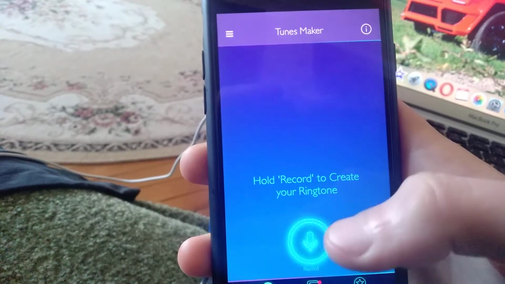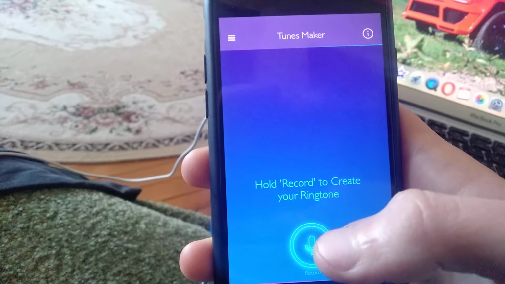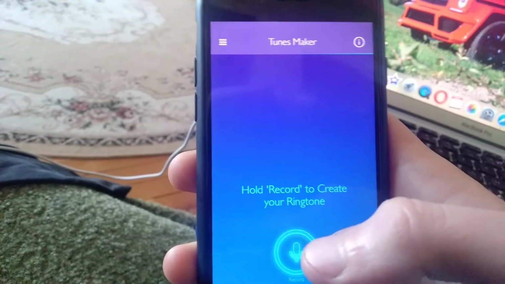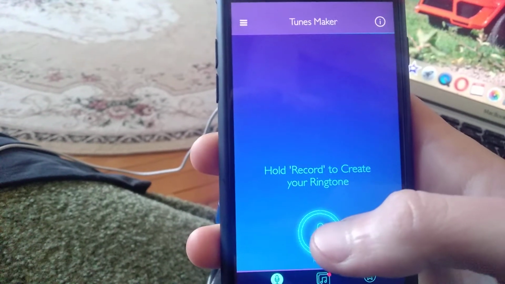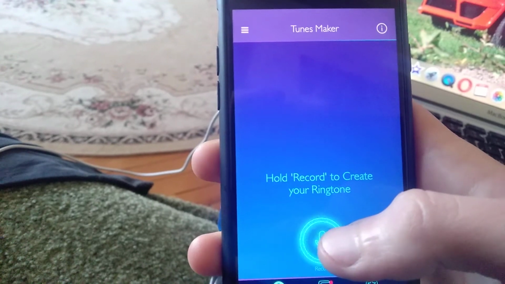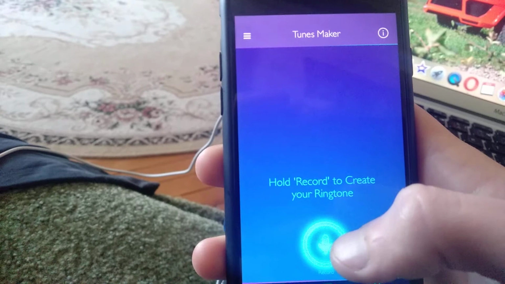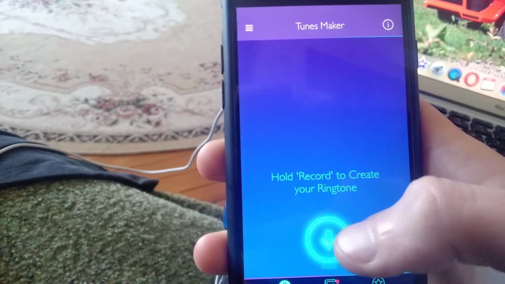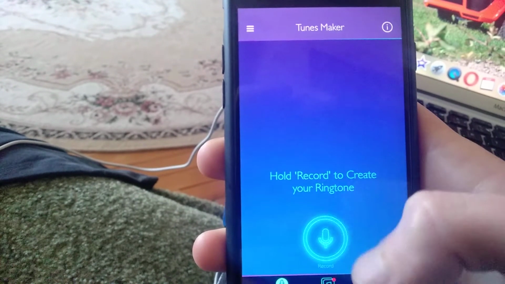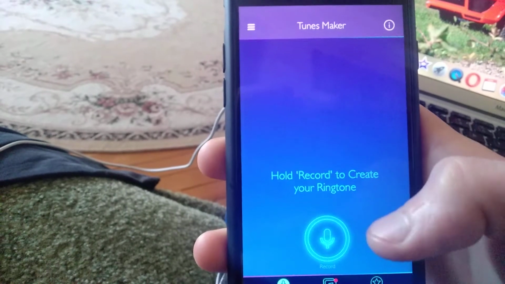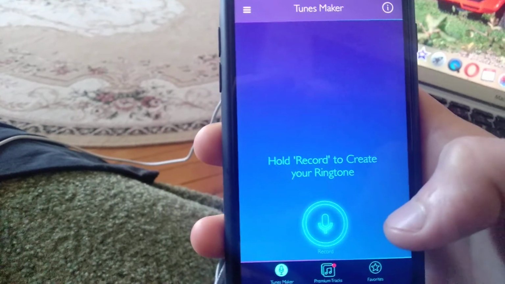So now you just hold, play some music and hold here when you play some music to record it, and after it will record your music you can also install this music composition like your ringtone. Use it like your ringtone. So this is how it